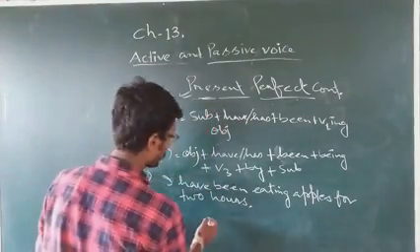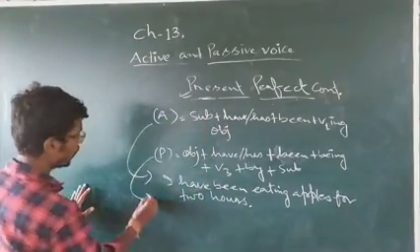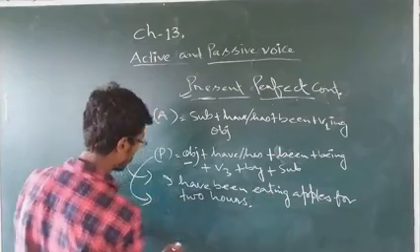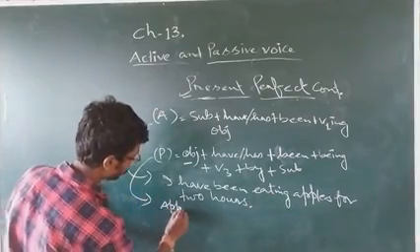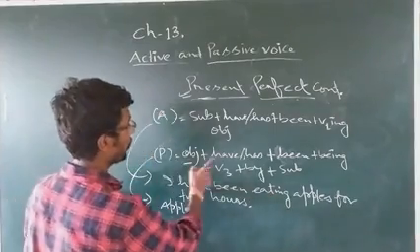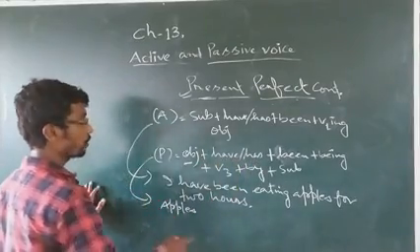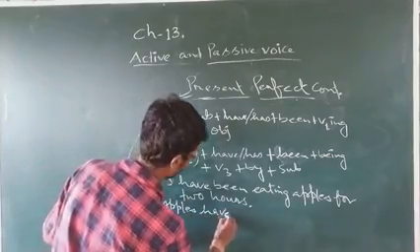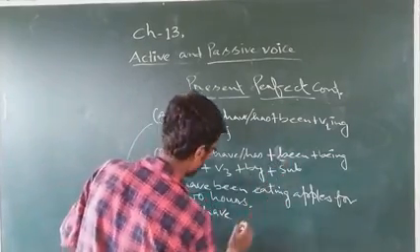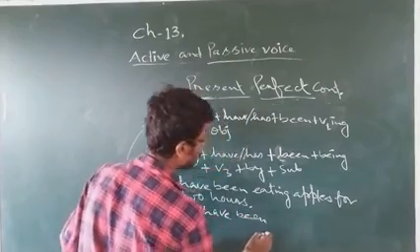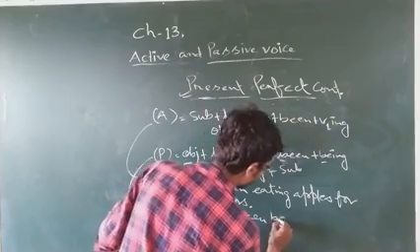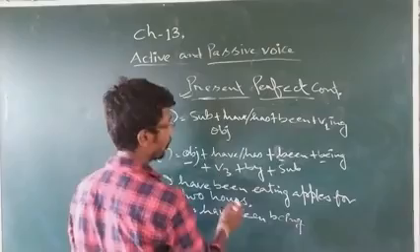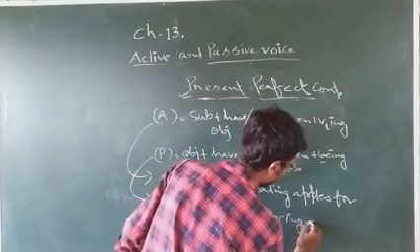So transform into passive. Object first. Which one is the object? Apples. After the object, have or has, any one will come. Have will come, because it is third person plural.